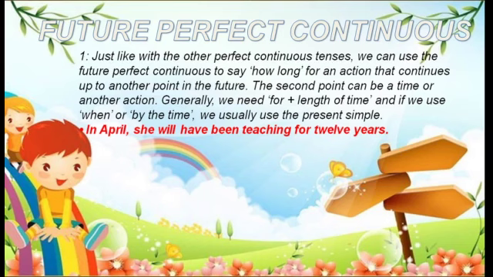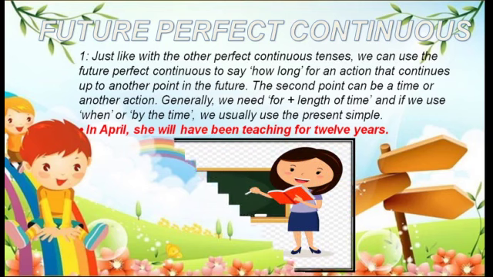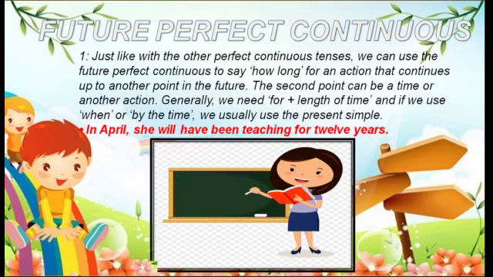Future perfect continuous. Earlier also I told you that any work that continues for a long time in the future will be future perfect continuous. But in this, we will use by plus time, or time plus since or for. Like: In April, she will have been teaching for 12 years. We have used time in the starting, and since or for also. So we will use here what? Future perfect continuous tense.